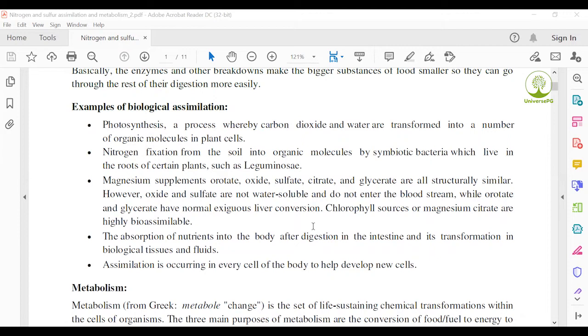Chlorophyll sources and magnesium citrate are highly bioassimilable. Last, absorption of nutrients, and finally assimilation, occurs in every cell of the body system to help develop new cells. Those are the examples of the biological assimilation process in living systems.